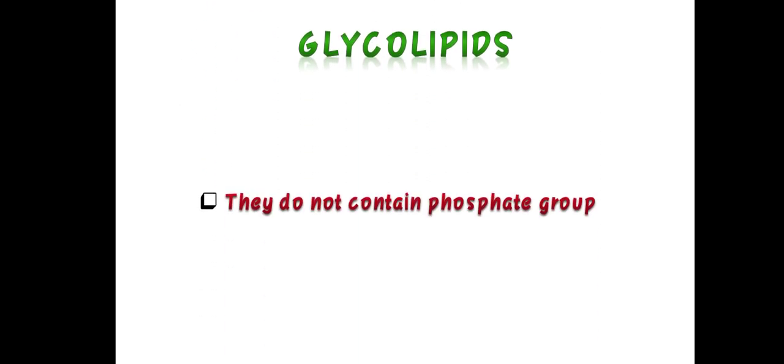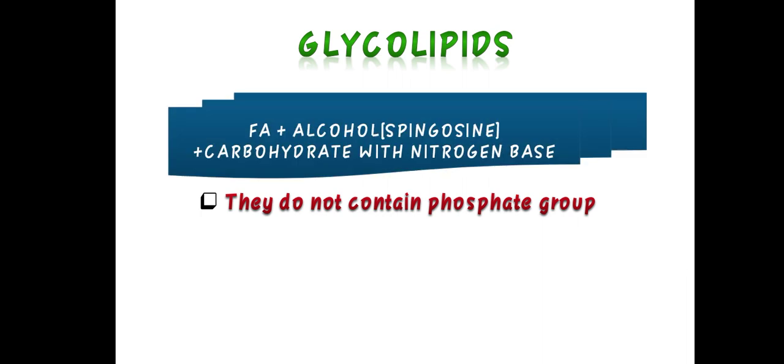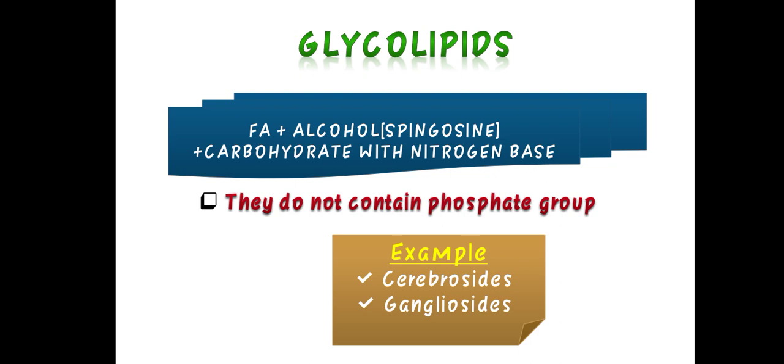Glycolipids do not contain a phosphate group. They contain fatty acid plus alcohol plus carbohydrate with a nitrogenous base. Examples are cerebrosides and gangliosides.